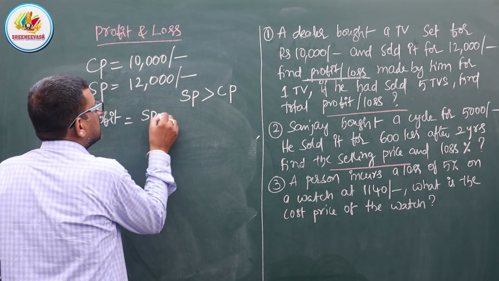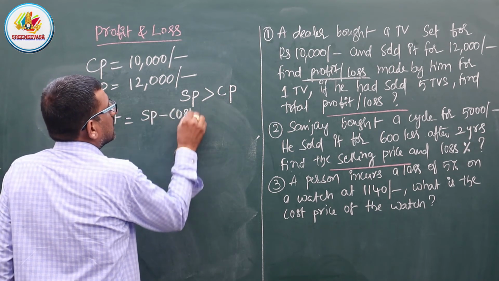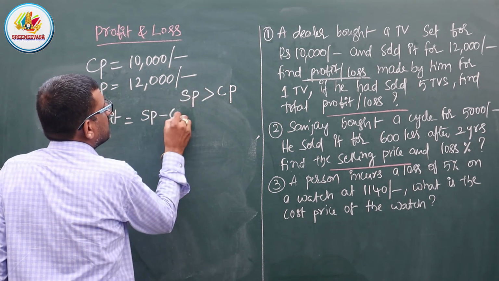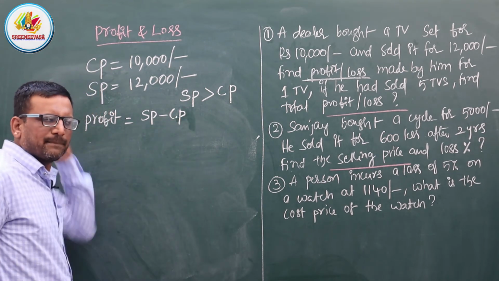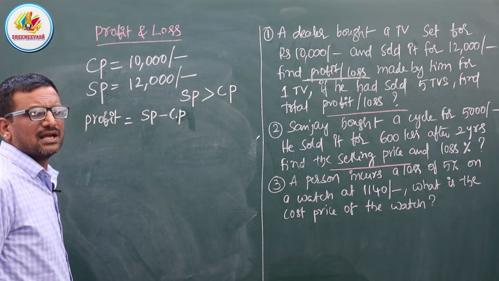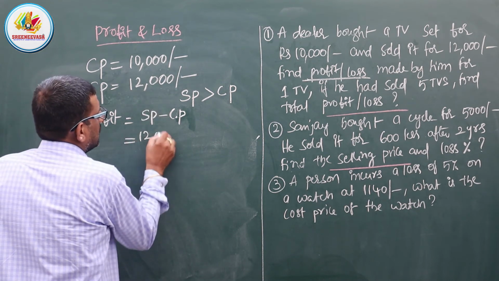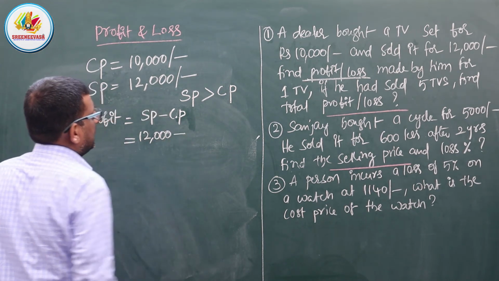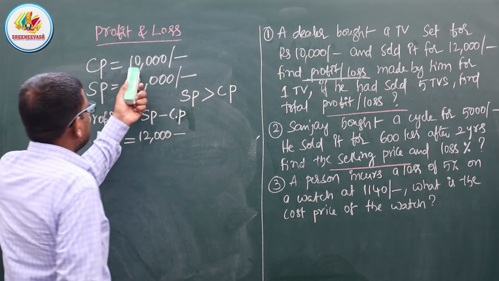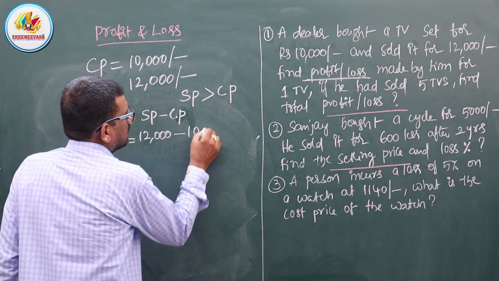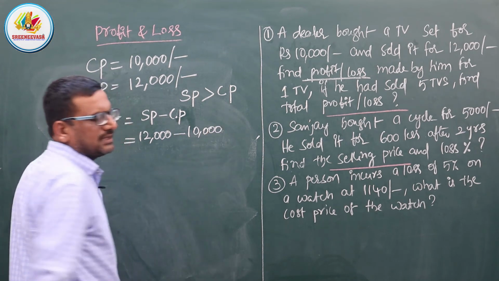Selling price minus cost price. What is the selling price? 12,000, minus what is the cost price? 10,000.